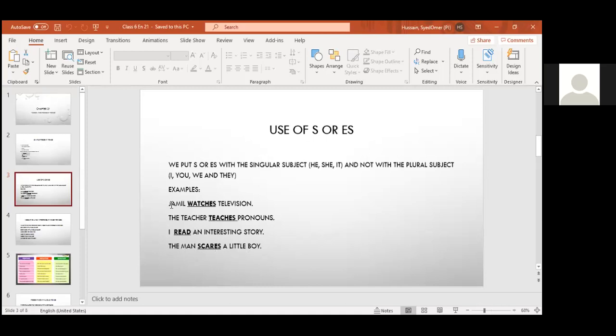Now, Jamil is singular, so we have put ES with the verb. Teacher is one person, we are talking about one teacher, so teaches, ES. If I say the teachers, then it will be teach. Then ES will not come. With I, we never put S or ES. I read, I go, I learn, I write, I swim, I complete, I help. We never put S or ES.